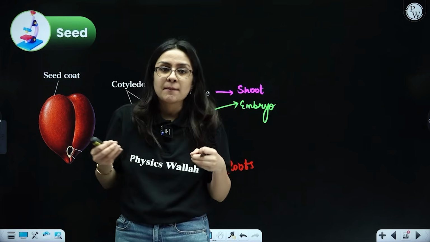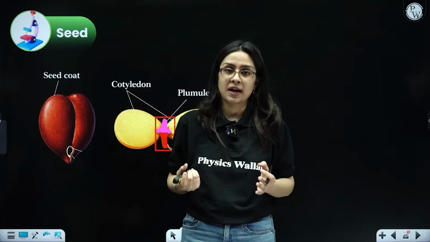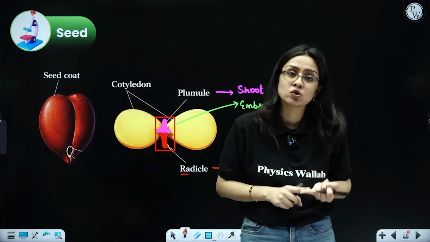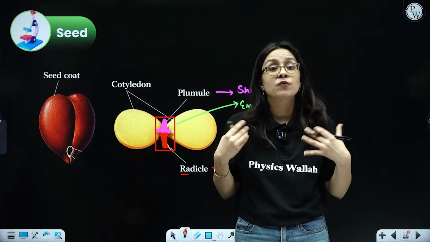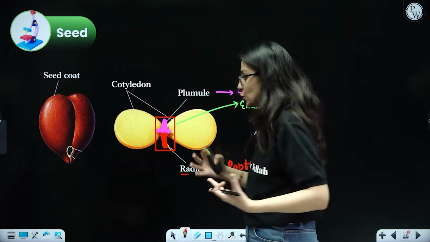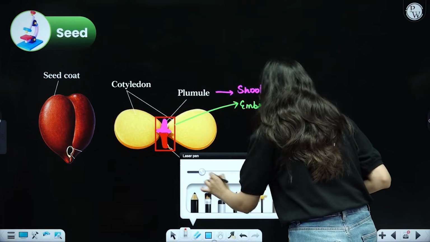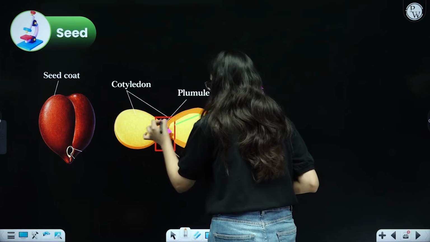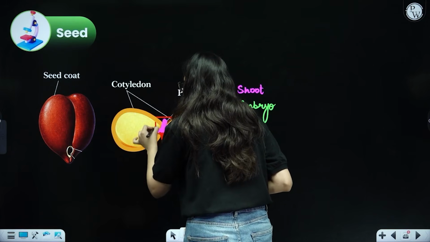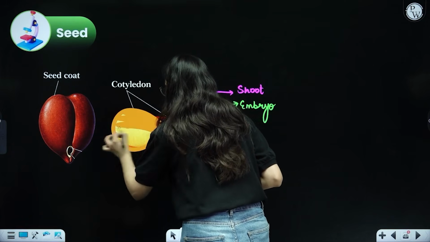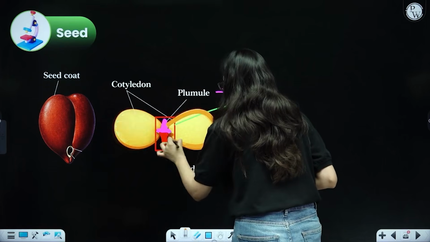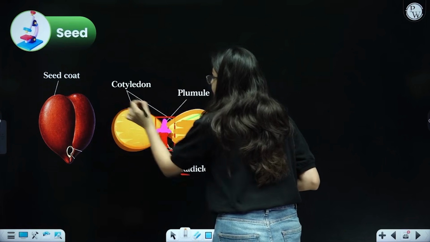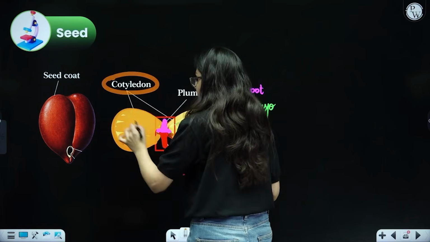But now think about it logically. If you want the embryo to develop into a whole new plant, it should have shoots also, it should have roots also. So it should ideally get some food also. Right? So the food is provided by these balloon-like structures that you see over here. These two balloon-like structures are filled with a large amount of food, beta. And these structures are called cotyledons.